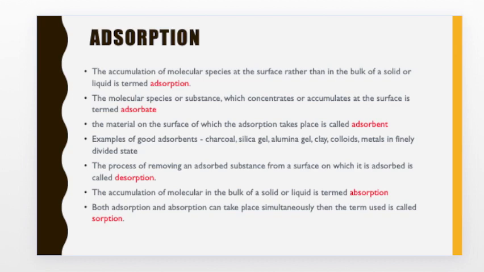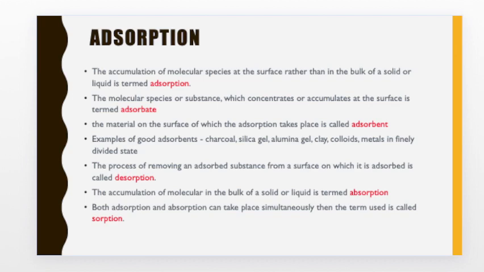Silica gel, we must have seen the packets of silica gel which is provided in new shoes or leather bags. The function of this silica gel is to absorb all the moisture present in the packaging. Similarly, the alumina gel also functions the same. And metals in finely divided state, we have studied in previous classes of organic chemistry that for the process of hydrogenation, that is addition of hydrogen to the unsaturated molecules, the process is catalyzed in presence of finely divided metals like nickel, palladium, platinum, etc.